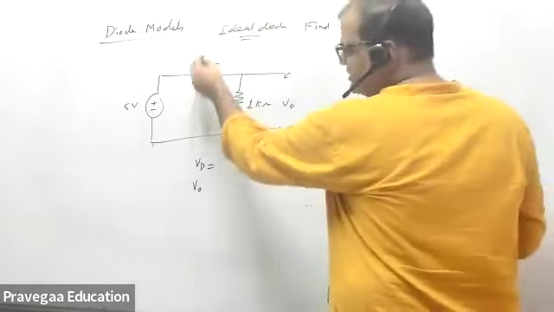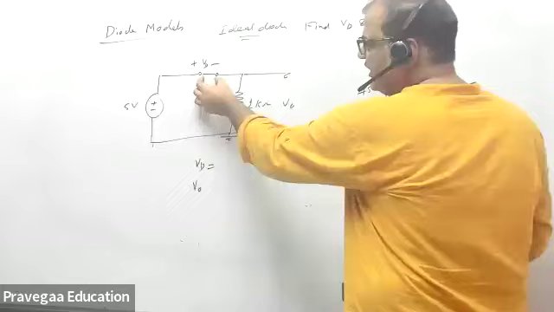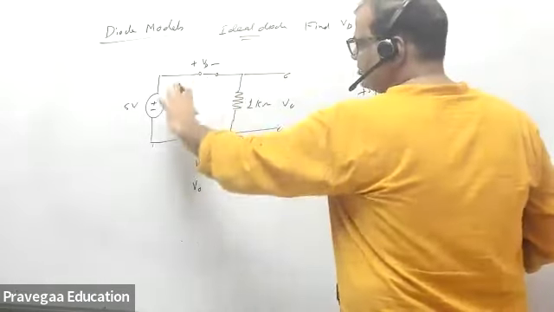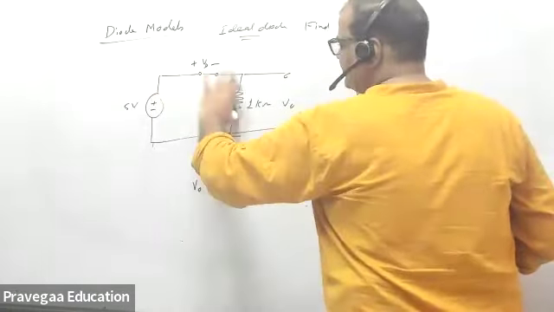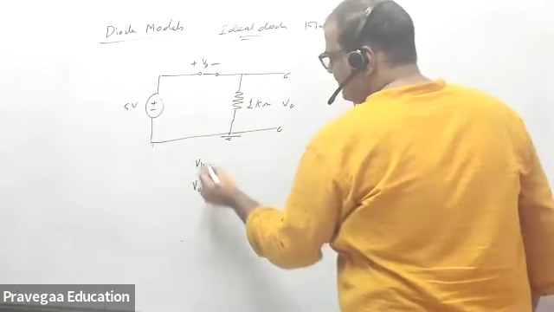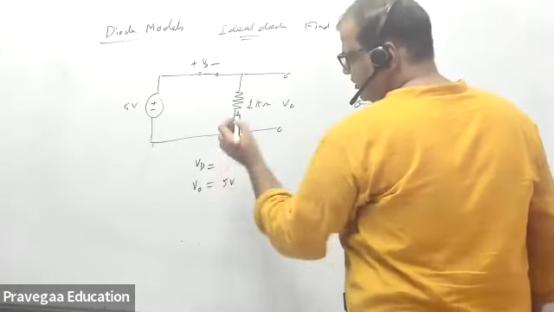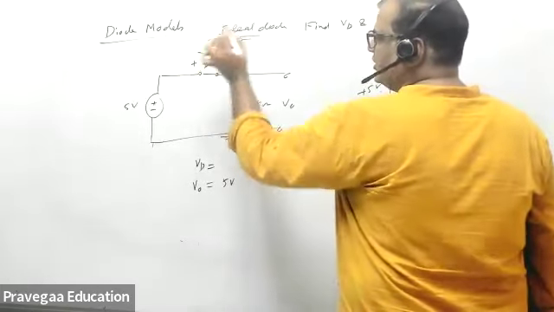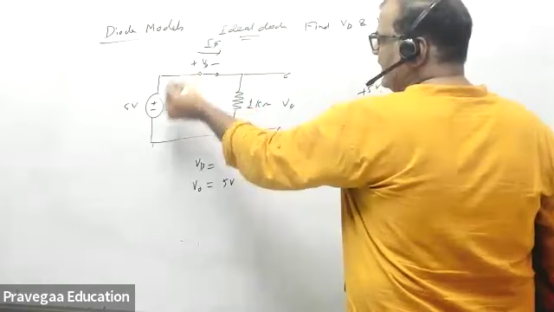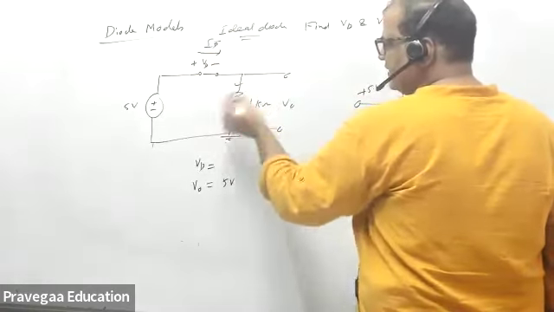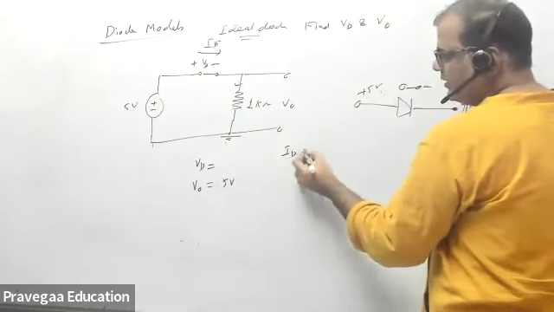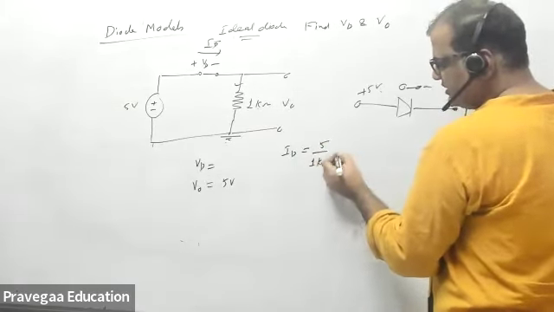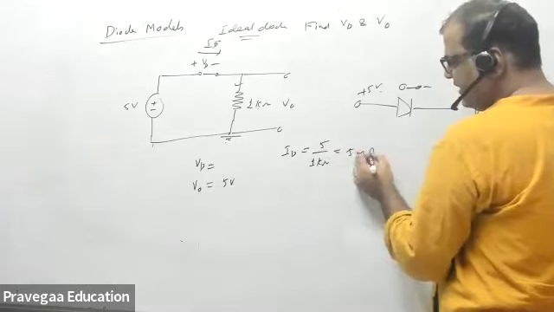Once forward biased, if you connect the diode, it will take a 0 drop, no dissipation of power. So this becomes 0, and this voltage will directly come here. So your V naught will be 5 volt. If you want to measure the ID flowing through the diode, ID will be 5 volt divided by 1 kilo ohm total resistance, that is 5 milliampere.